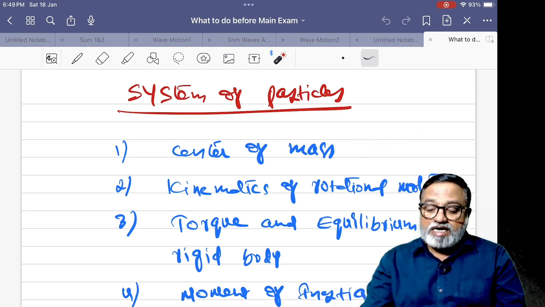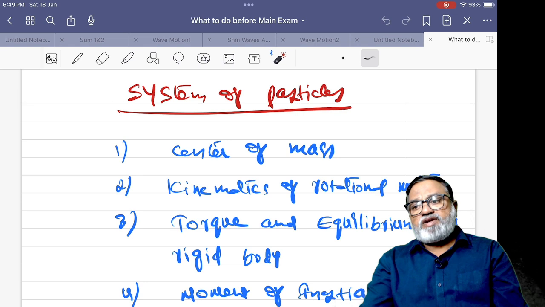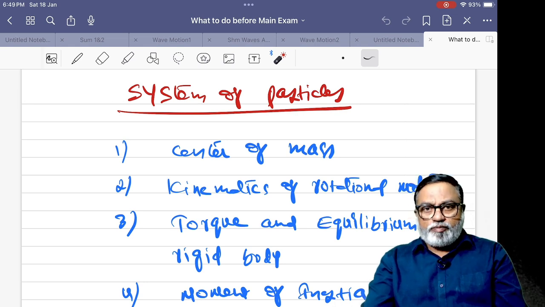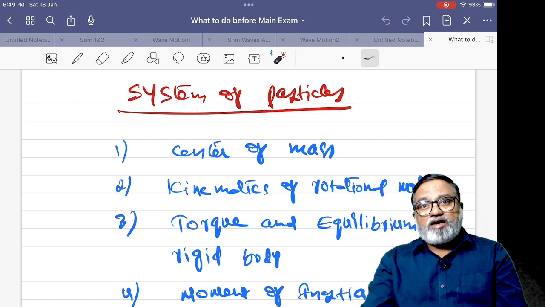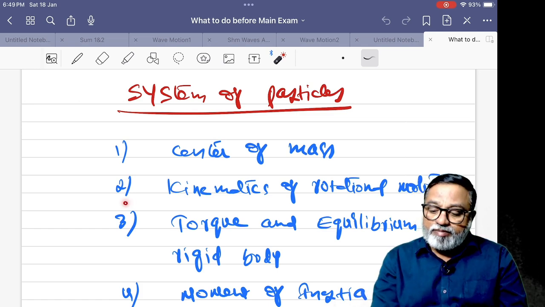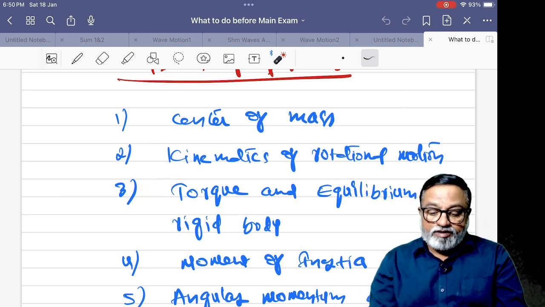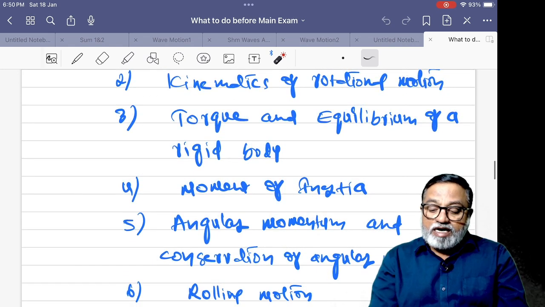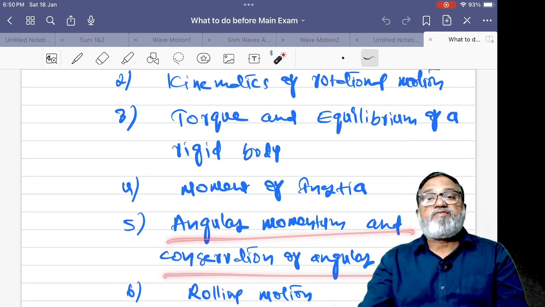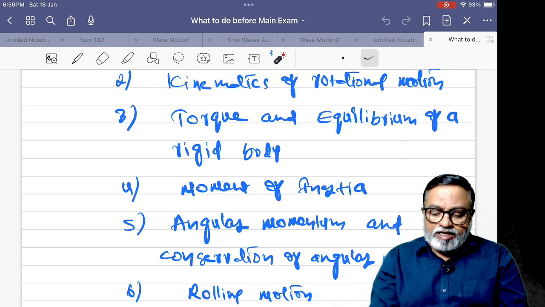Center of mass, kinematics of rotational motion. Kinematics of rotational motion means, for example, in linear motion, v is equal to u plus at. In rotational motion, omega is equal to omega naught plus alpha into t. These are kinematics of rotational motion. And the torque and equilibrium of a rigid body, moment of inertia of different symmetric bodies, and angular momentum and conservation of angular momentum, very important. I1 omega 1 is equal to I2 omega 2.